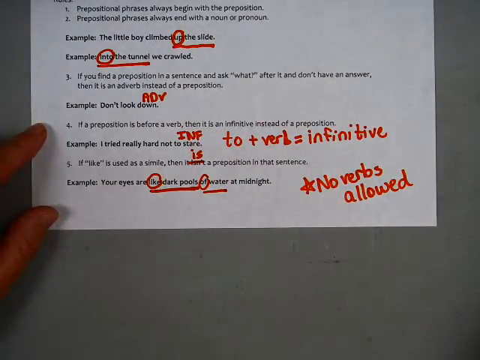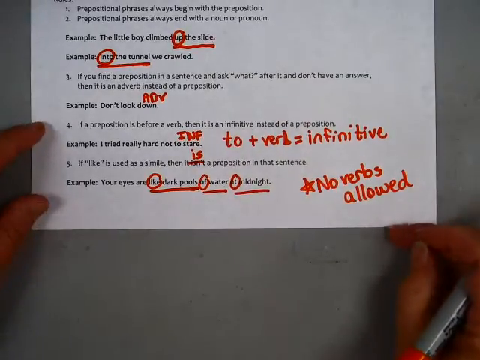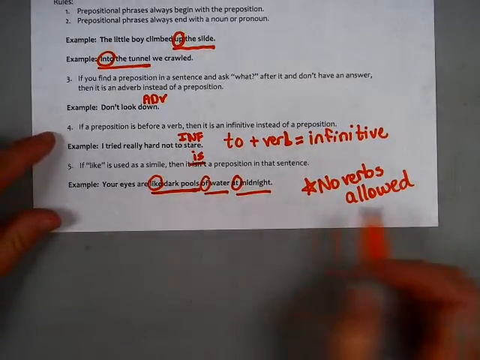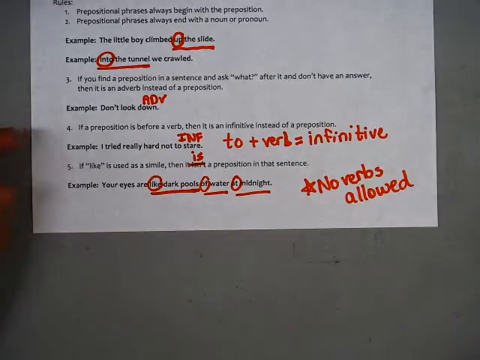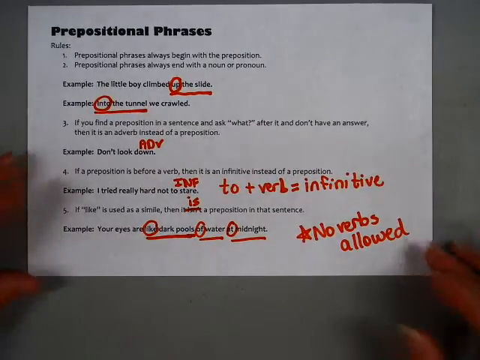At is a preposition also. At what? At midnight. Midnight's a noun. So at midnight is your third prepositional phrase in that sentence. So you can have several in a row. Now the rule, or not really the rule, but the function of a preposition is basically to give you a location in your sentences.